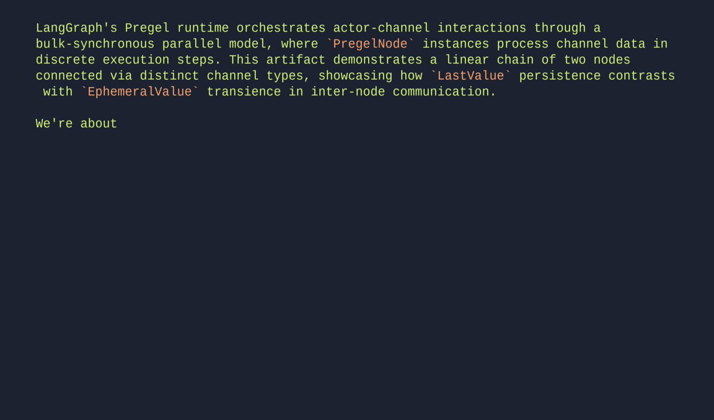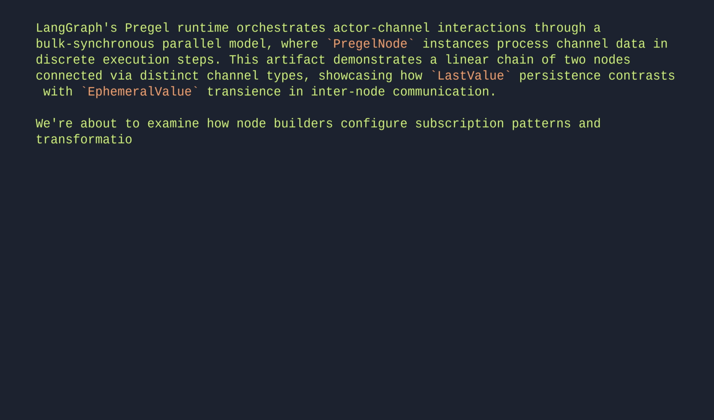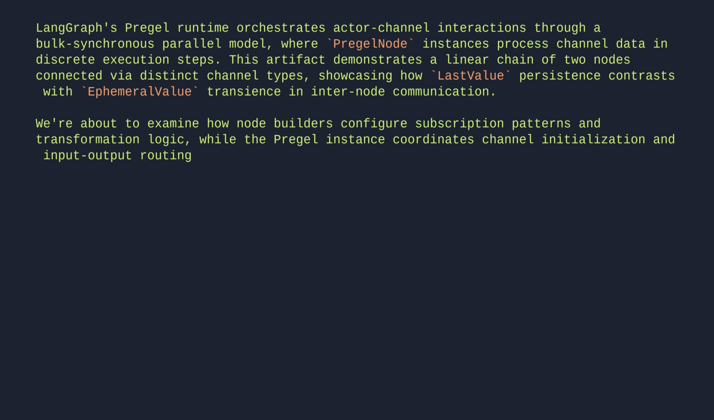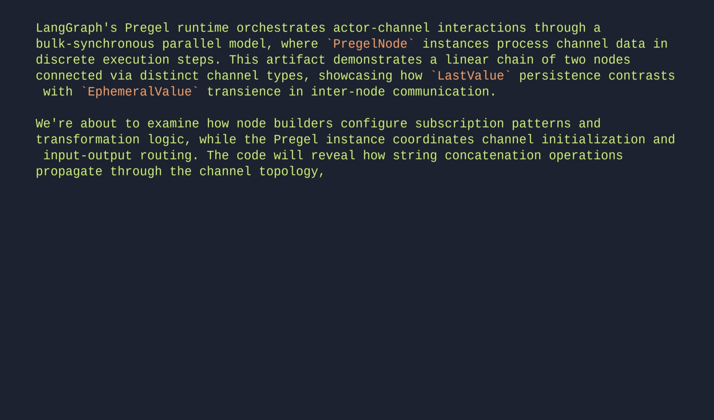We're about to examine how node builders configure subscription patterns and transformation logic, while the Pregel instance coordinates channel initialization and input-output routing. The code will reveal how string concatenation operations propagate through the channel topology, with each node's output becoming the next node's input.